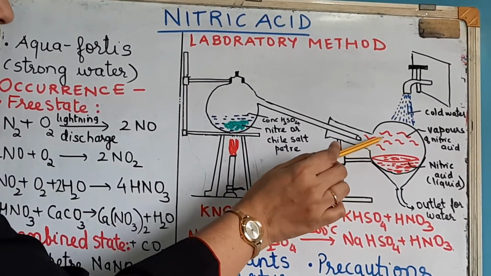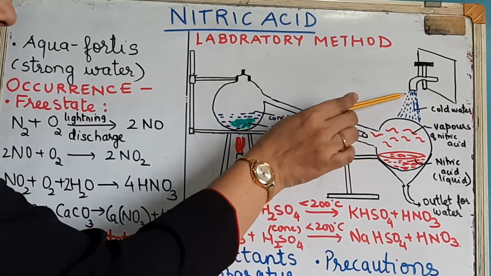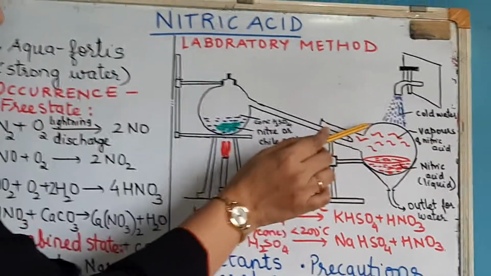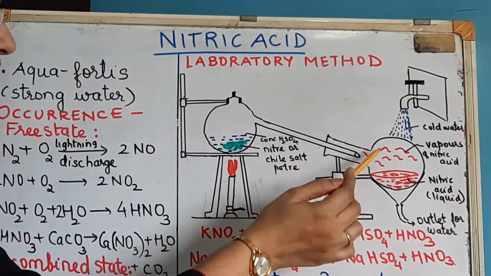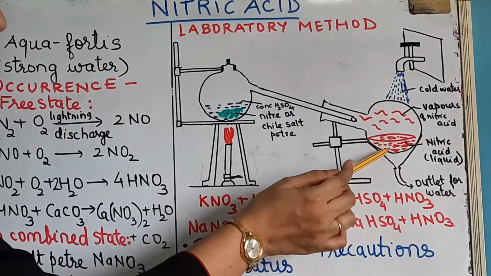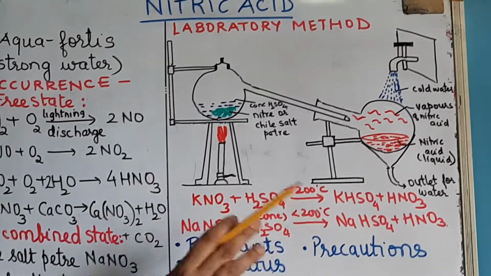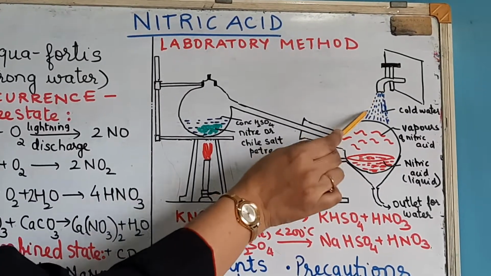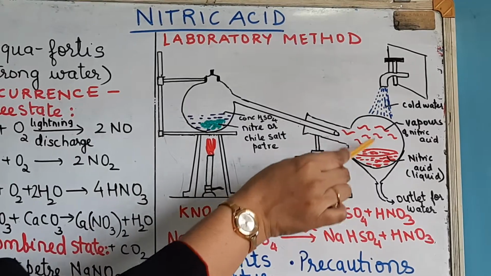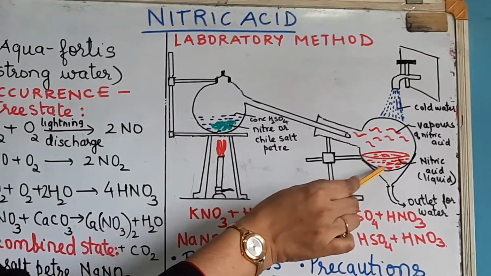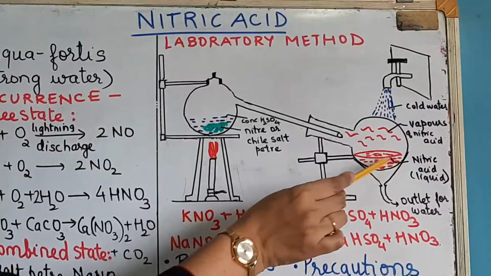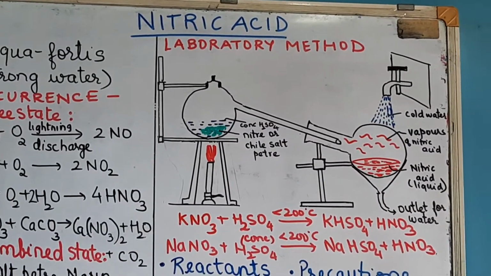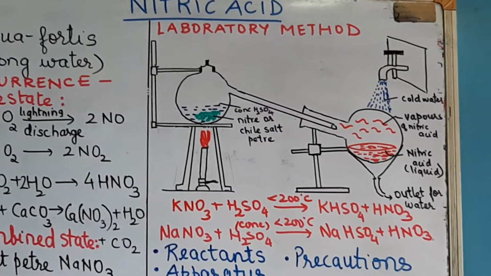Now here we are going to condense these vapors. So what is happening? This cold water we are pouring from outside will help these vapors get condensed into liquid nitric acid. Are you understanding? So first you are getting vapors, then because of this cold shower here, those vapors are getting converted into liquid nitric acid. So that is how you are getting the nitric acid in the laboratory method. Clear? Now how do you collect it, or do you need to purify it?